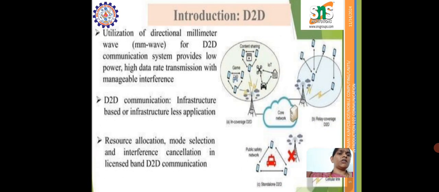Next, utilizing a directional millimeter wave for D2D communication systems provides low power and high data transmission with manageable interference. This diagram clearly represents the transmission using 5G architecture and what D2D communication is. In D2D communication, there are infrastructure based and infrastructure less applications. Here we have resource allocation, mode selection and interference calculations in licensed band D2D communications.